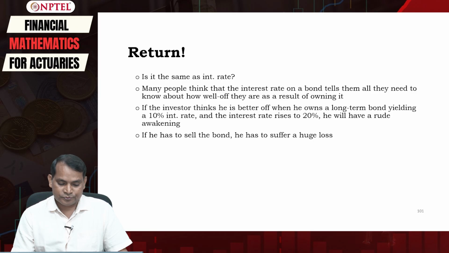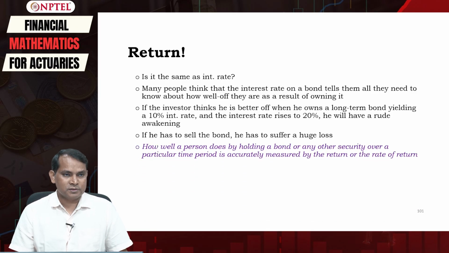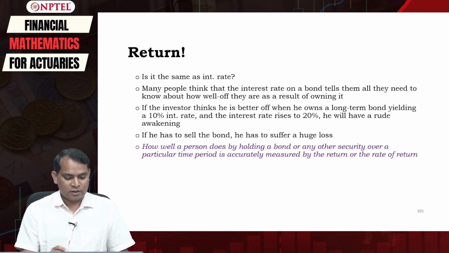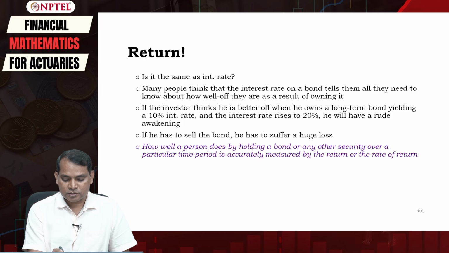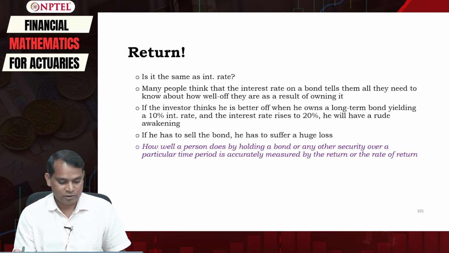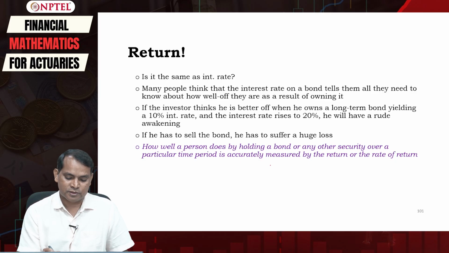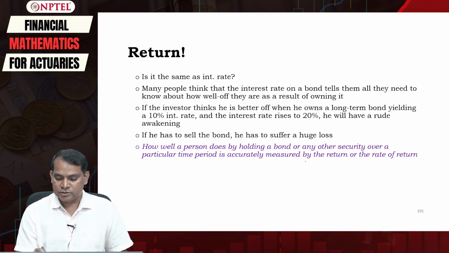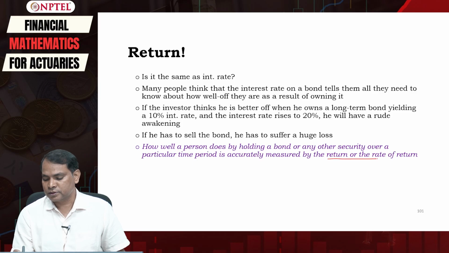Therefore, how well a person does by holding a bond or any other security over a particular time period is accurately measured by the return, or the rate of return.